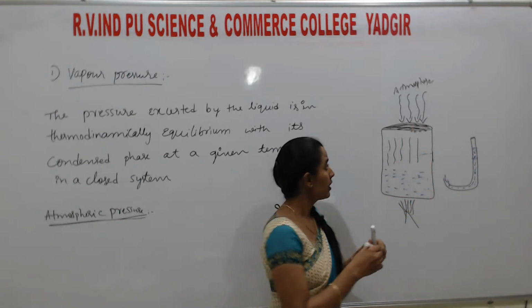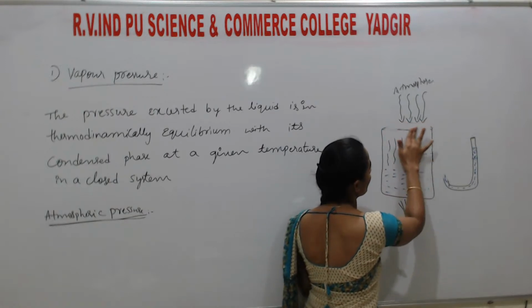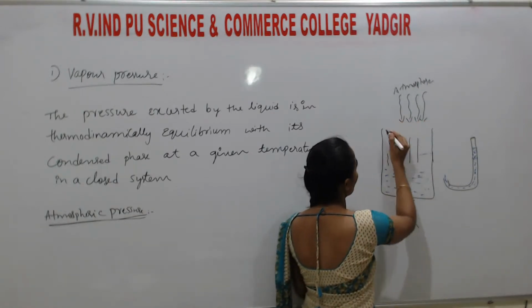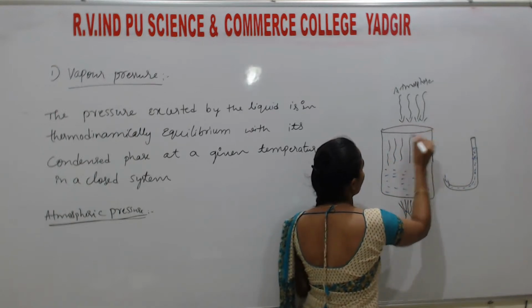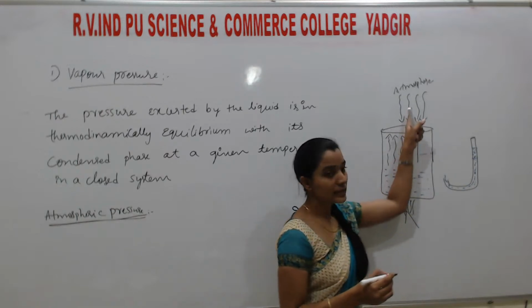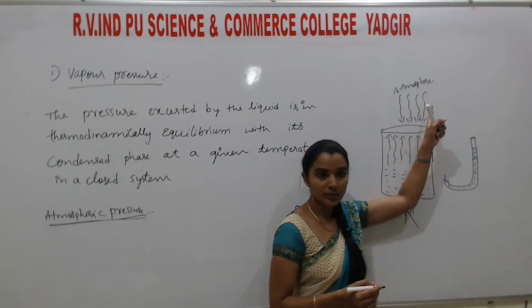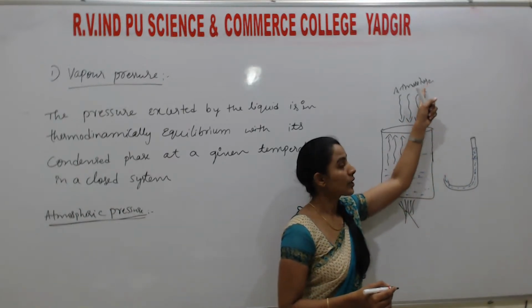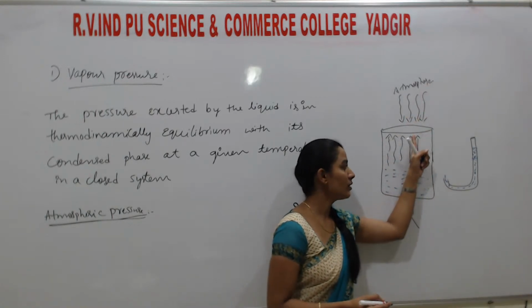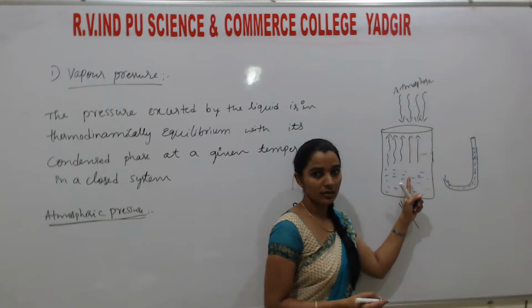Understand? Okay. Assume it is an open system or a closed system. Just assume this is an open system like this. Here vapors are evolved. These exert some pressure towards the atmospheric gases, and these atmospheric gases also have pressure. These exert pressure with respect to this.